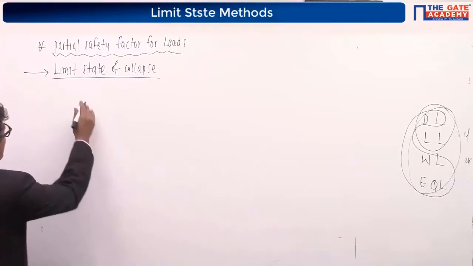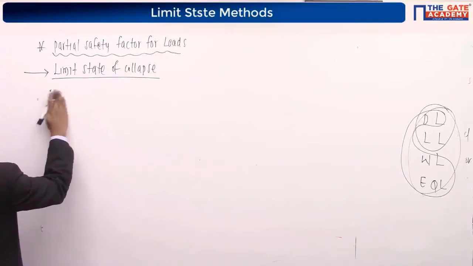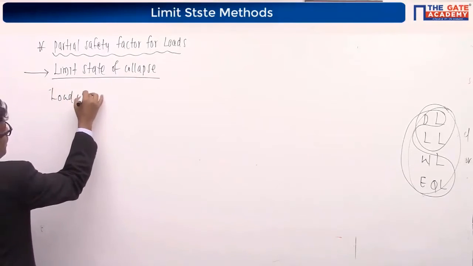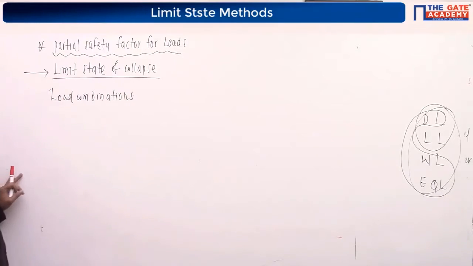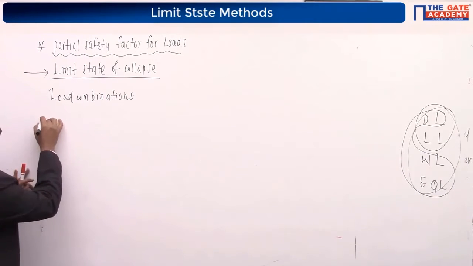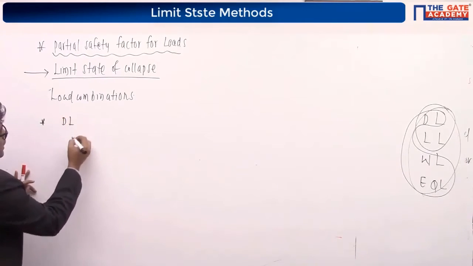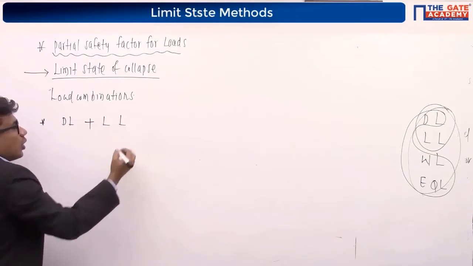In the first column, give the heading: load combinations. Here we are going to consider various load combinations. The first load combination is dead load plus live load.